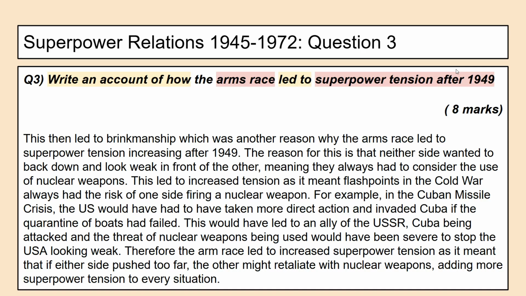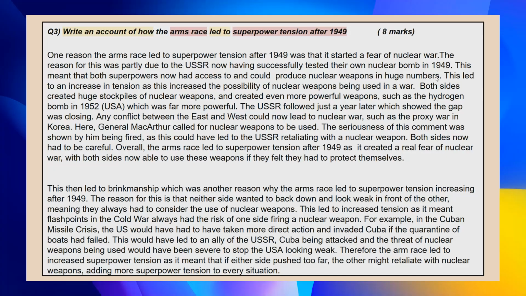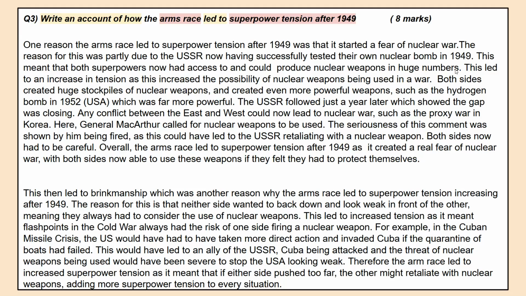This would have led to an ally of the USSR, Cuba, being attacked, and the threat of nuclear weapons being used would have been severe to stop the USA looking weak. Therefore, the arms race led to increased superpower tension, as it meant that if either side pushed too far, the other might retaliate with nuclear weapons, adding more superpower tension to every situation. And that is what that would look like as a full answer there. Again, about 10 minutes of writing, bringing that detail.